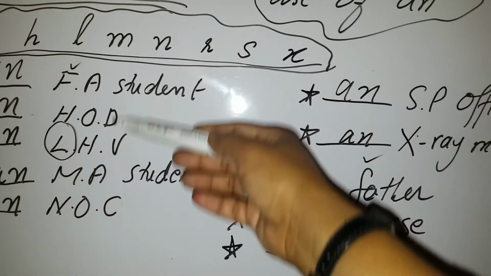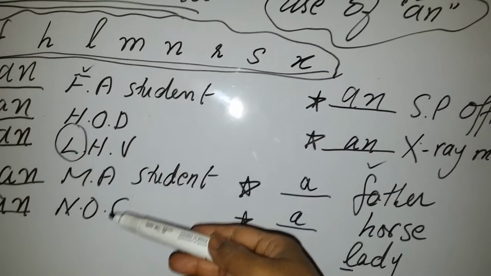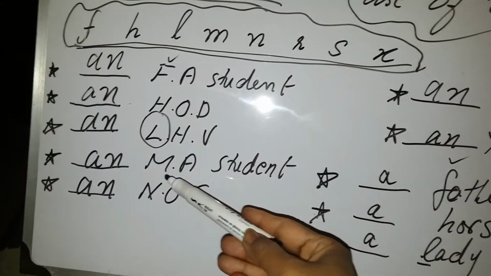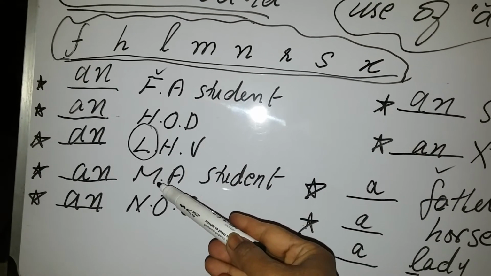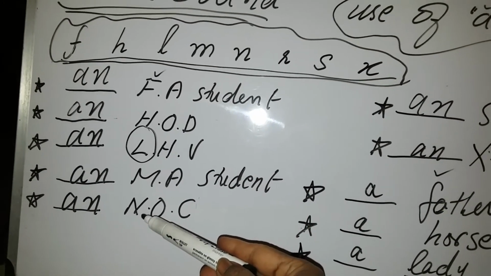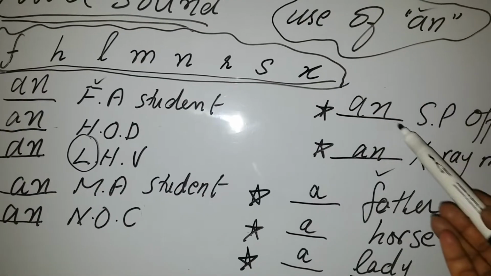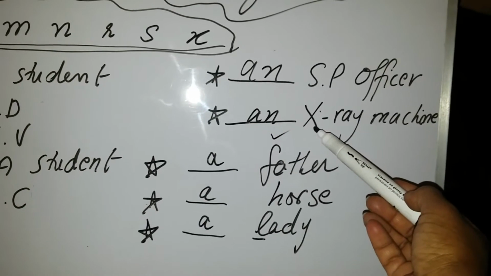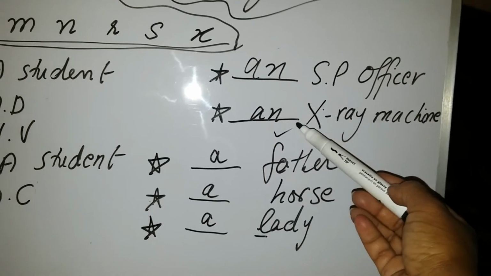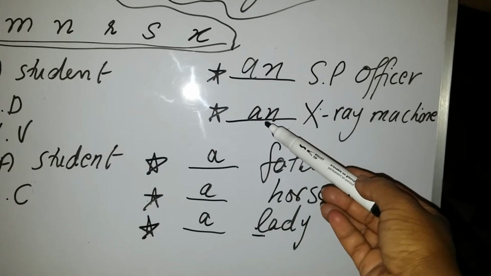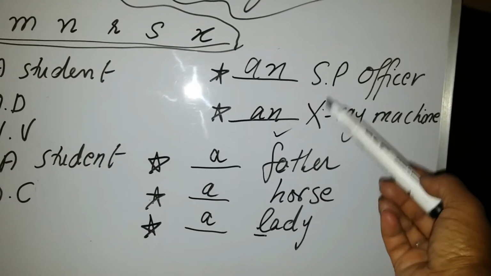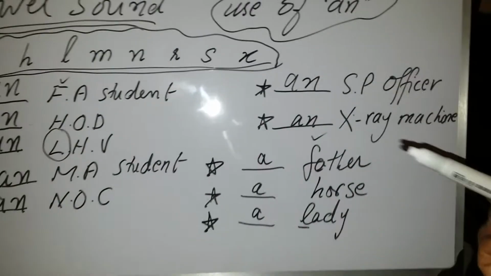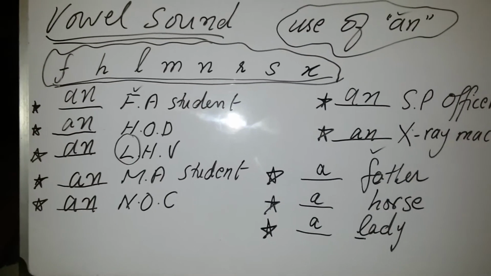Similarly, if you take all these alphabets with other words, for example, this is written an MA student, but if there is written mother, you will write a mother. If there is written nose, you will write a nose. If there is written spoon, you will write a spoon. If there is written X-mas cake, then you will always write an before x, because x itself is giving you the sound of a vowel. So this is the difference between consonant and vowel sounds.